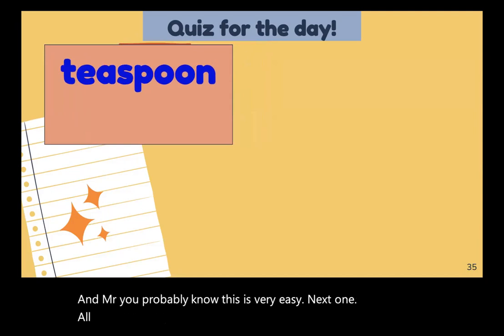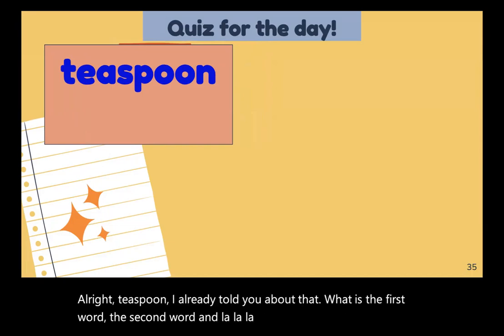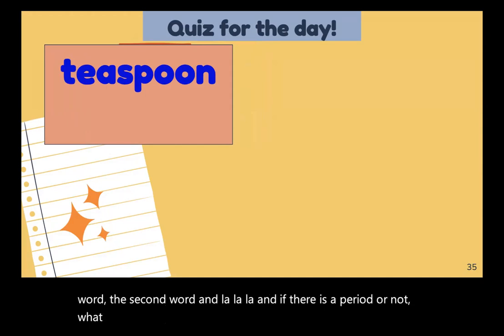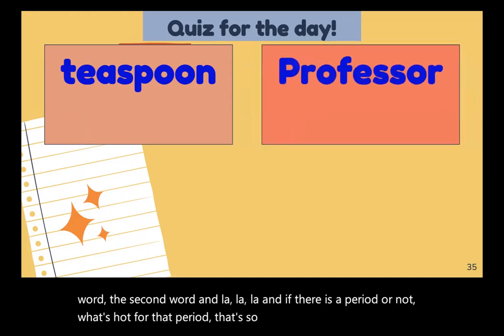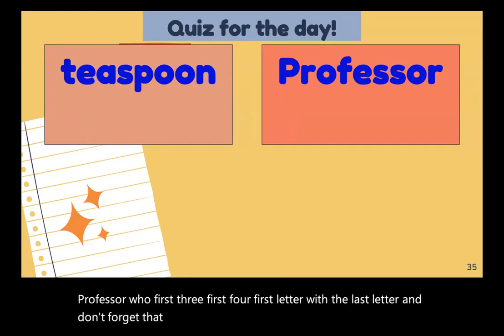Next one. All right, teaspoon. Oh, I already told you about that. What is the first word and the second word, and if there is a period or not, watch out for that period, that's so important. Professor, woohoo. First three, first four, first letter, the last letter, and don't forget the period and the capital letter.